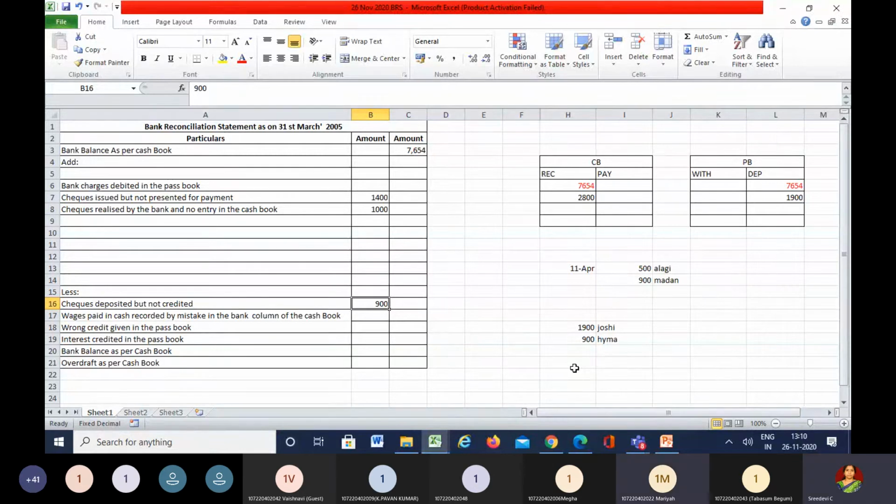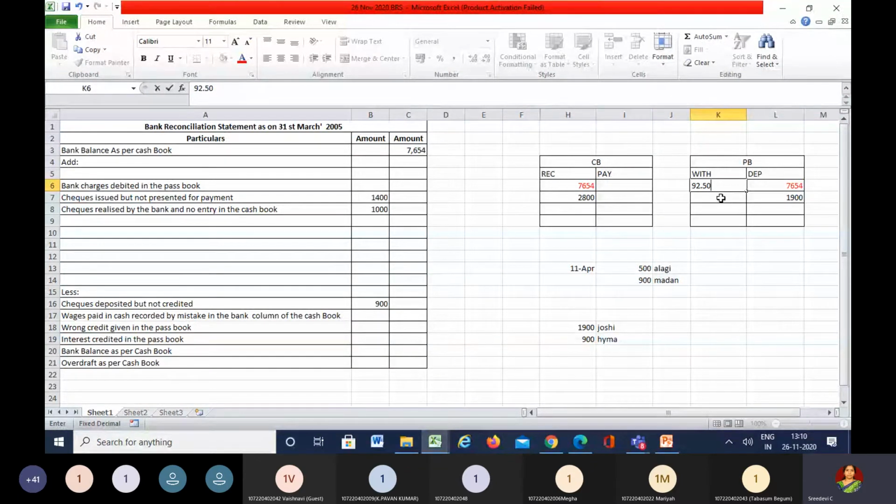Yes, ma'am. Okay. Now coming to the next one. The next one here is, now there is a debit in respect of the bank charges amounting to 92 rupees 50 paisa. So in the bank they have debited. That means the passbook has been debited with 92.50, and credit in respect of interest on the investments of rupees 150 and dividends realized 800 were not passed through the cash book. That means all these transactions have been recorded only in the passbook but not in the cash book.